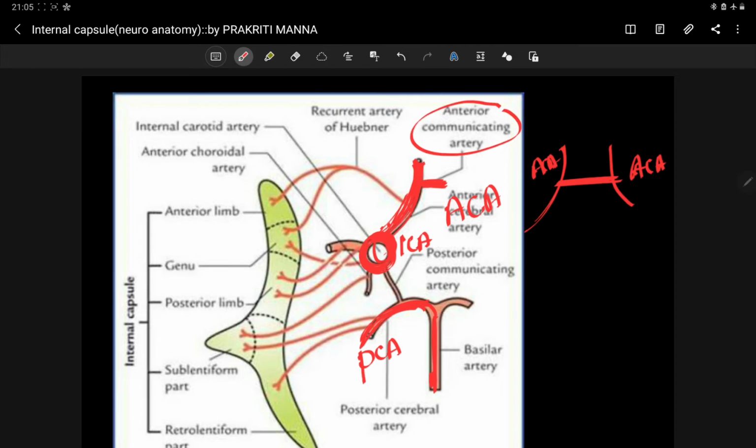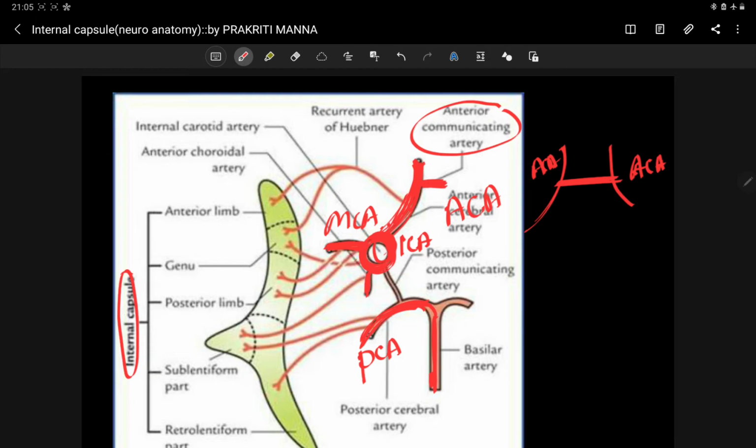Now from the internal carotid artery, you can see the middle cerebral artery, and also the anterior choroidal artery, which supplies the internal capsule.